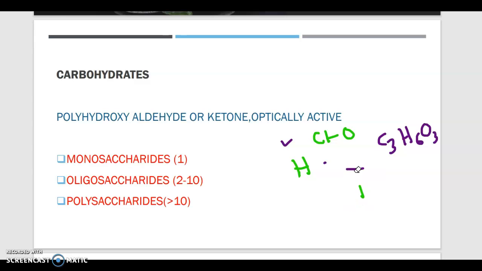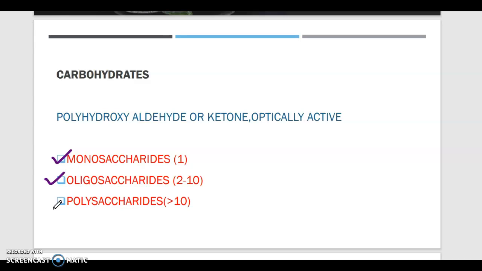Okay, so we will learn the next part of our discussion about carbohydrates, which is the classification of carbohydrates. Generally, carbohydrates are classified into three parts: monosaccharide, oligosaccharide, and polysaccharide. We have to learn what these are. Monosaccharides are where only one carbohydrate molecule is present. We previously learned what carbohydrate molecules are and what properties these compounds have. So monosaccharides are basically the carbohydrates where only one carbohydrate molecule is present.